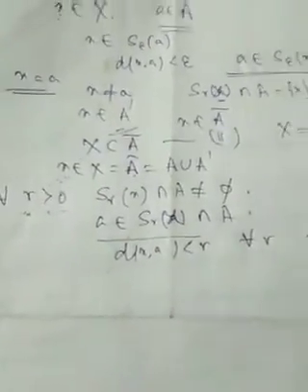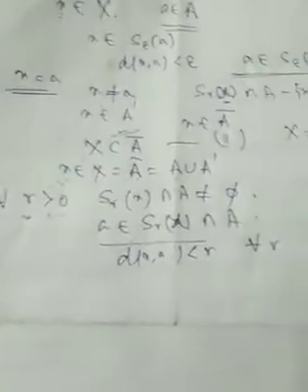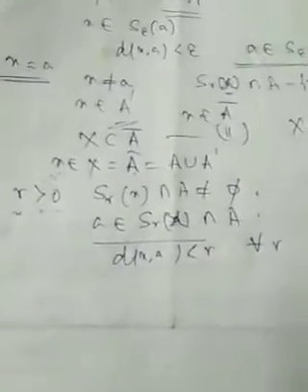Next definition, total boundedness. Let (X, d) be a metric space and A be any non-empty subset. The subset is called totally bounded if it has a finite epsilon net. That means it has an epsilon net which contains finitely many elements. Now the next important theorem is: total boundedness implies boundedness.